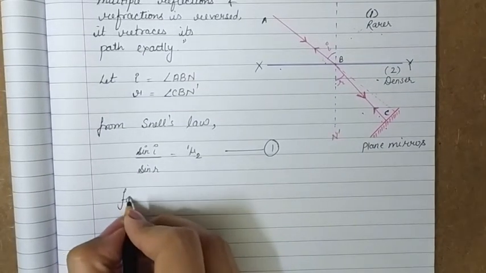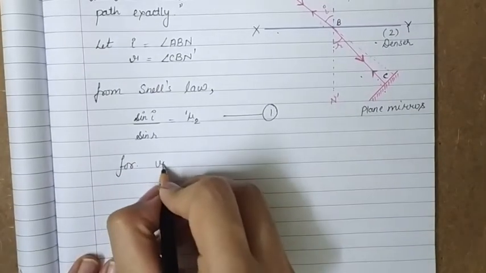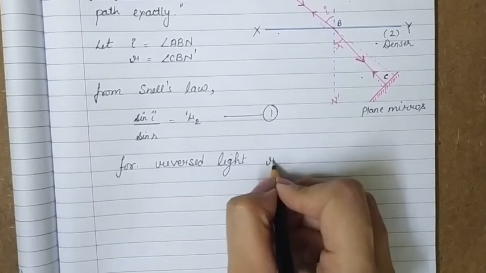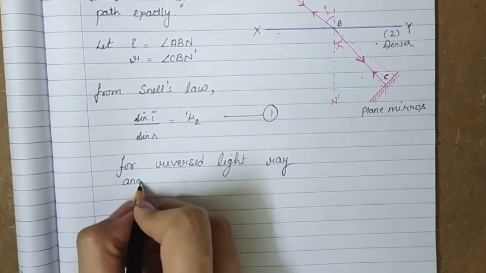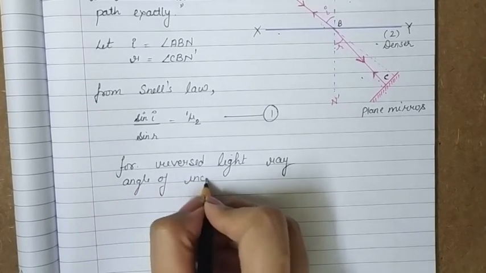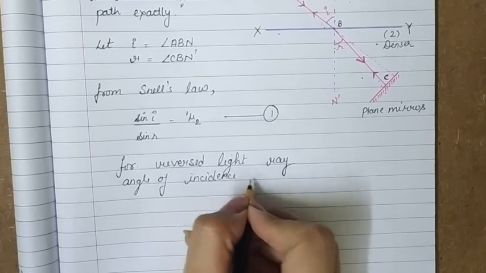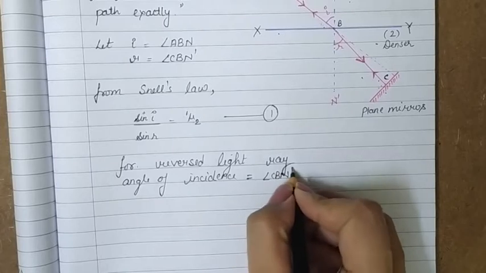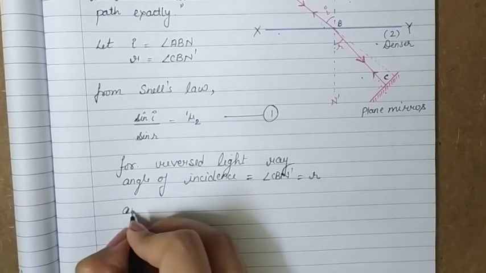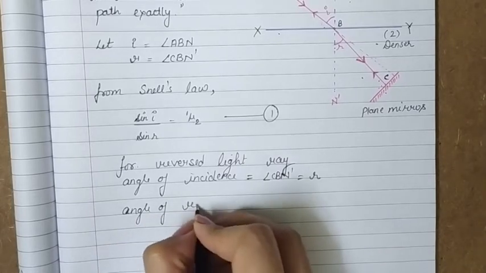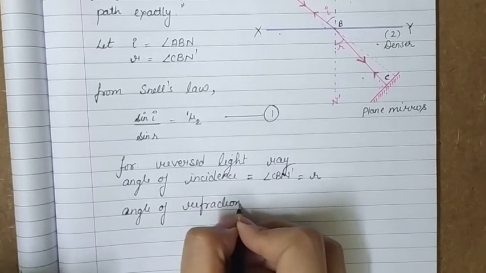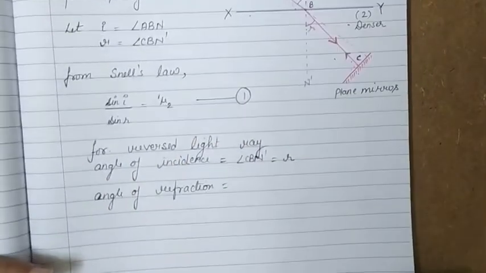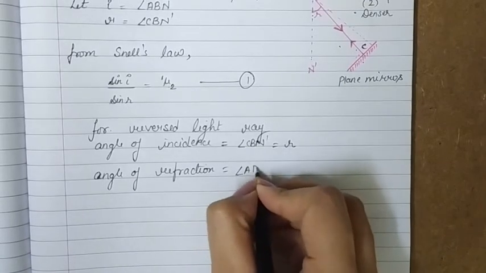For the reversed light ray, the angle of incidence, which is angle CBN dash, is equal to R, while the angle of refraction, which is angle ABN, has value I.